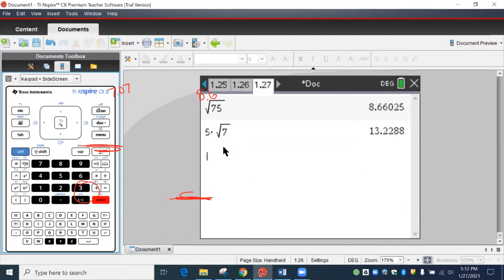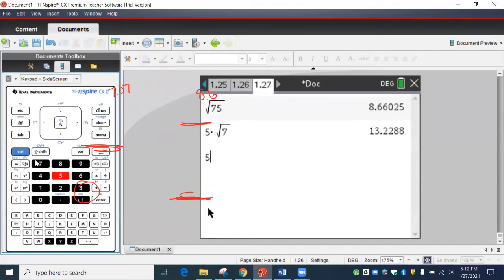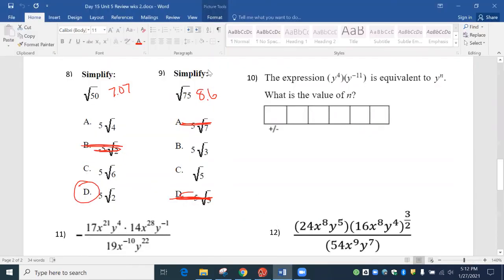If they ever put more than one answer, you want the number that's the biggest right here. So we have 13.2. So 13.2 is not right. Then we're going to do 5 square roots of 3. So 5 square roots of 3. And there it is right there. That matches. So 5 square roots of 3 is our answer. So the answer is going to be B.